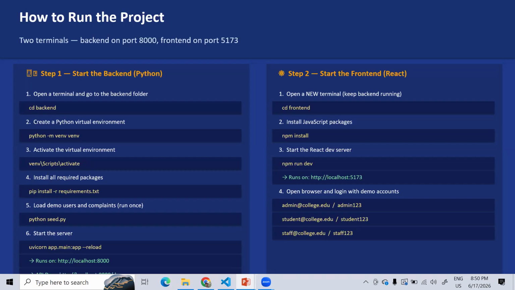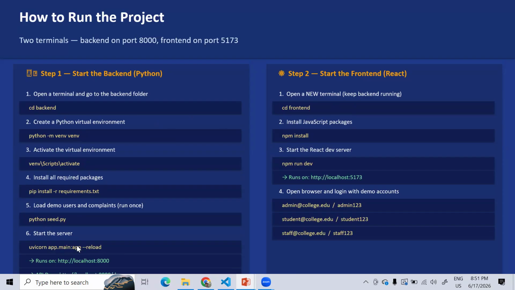So basically I have the front end as well as the back end. I need to run both. First I need to run the back end, then it will connect to the front end. It has its own commands to run in that terminal itself. So first I need to create the virtual environment, and then I can install all the packages and then I can run this Uvicorn, because it's FastAPI.